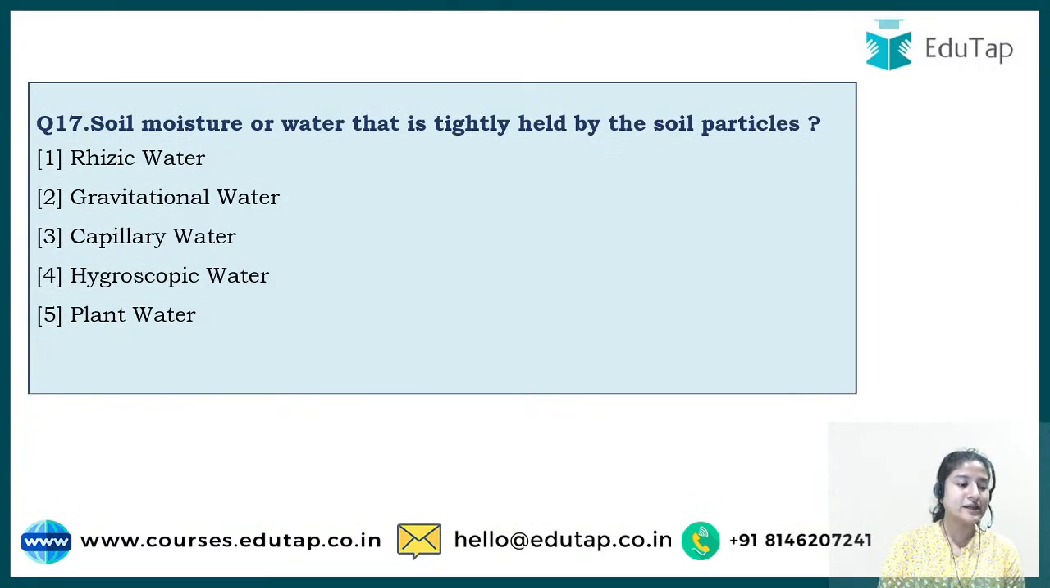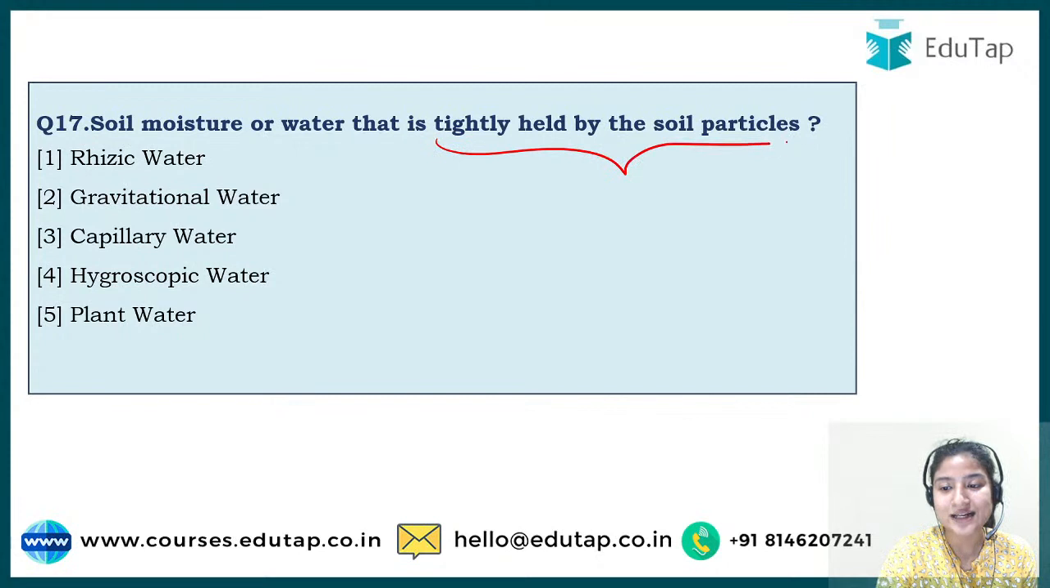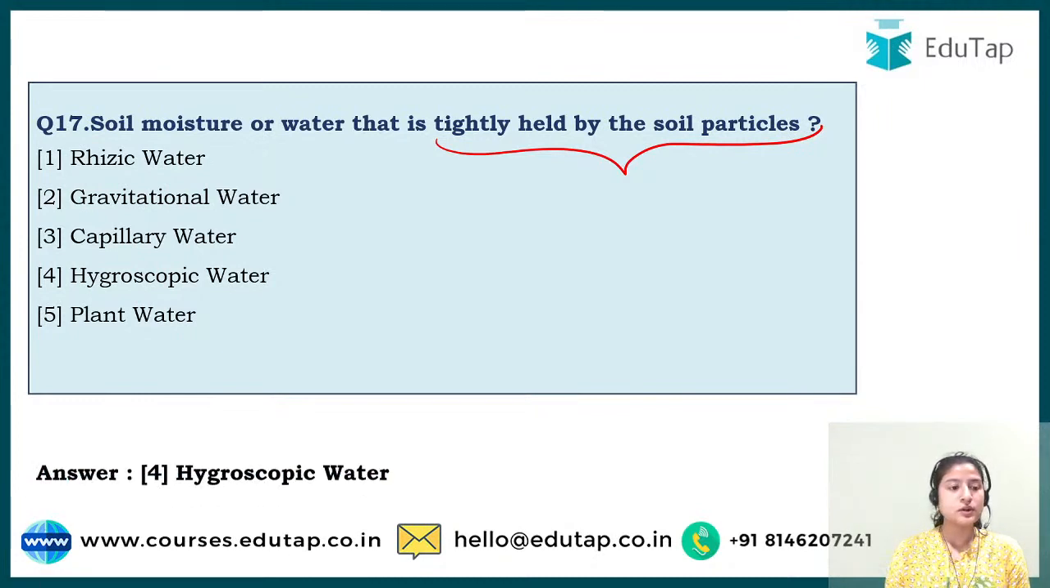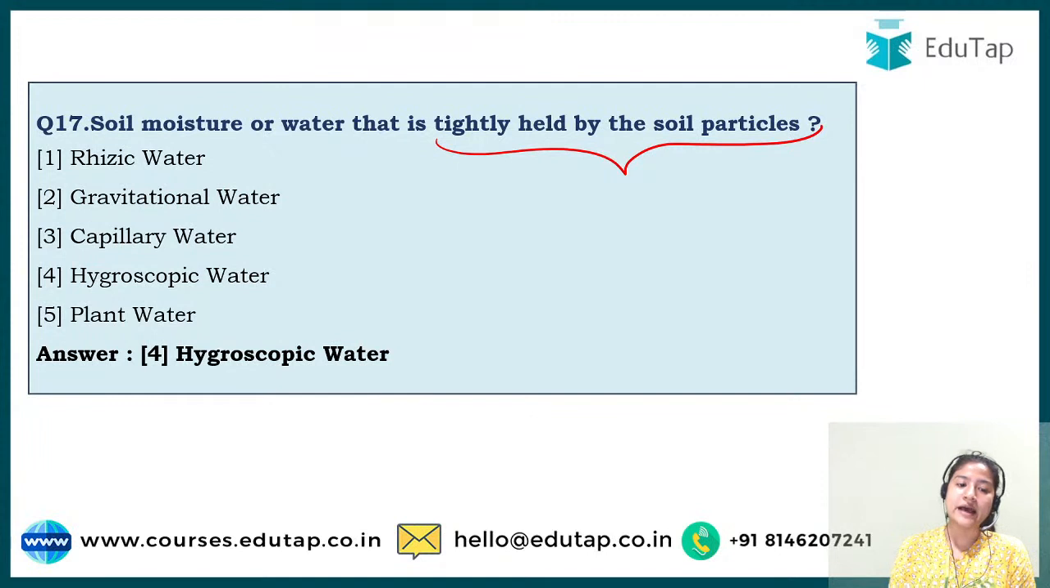Now question 17, it says soil moisture or water that is tightly held by the soil particles. Okay, so we know water is present in soil. There are different names that have been assigned to the kinds of water that are available in the soil. You have to guess which one is held tightly by the soil particles. Okay, so I'm looking at the answers. Yeah, many of you are saying correct. So the answer is option number 4, that is hygroscopic water.